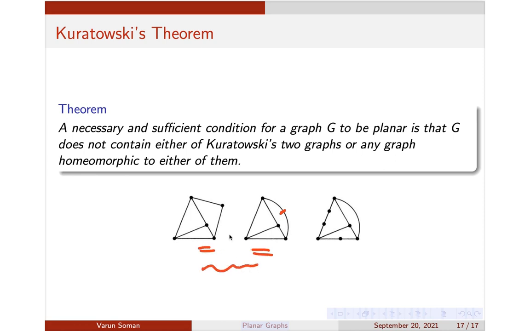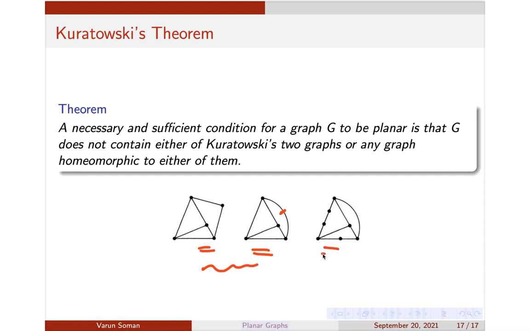So two graphs are said to be homeomorphic if they are obtained by subdividing the same graph, or if one is obtained by subdividing the edges of another graph. There are many definitions of homeomorphism. This is one simple definition.